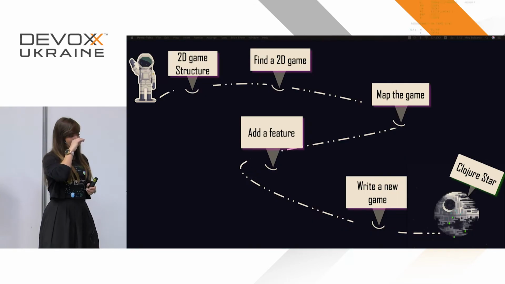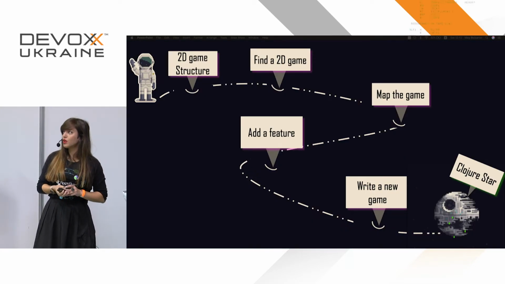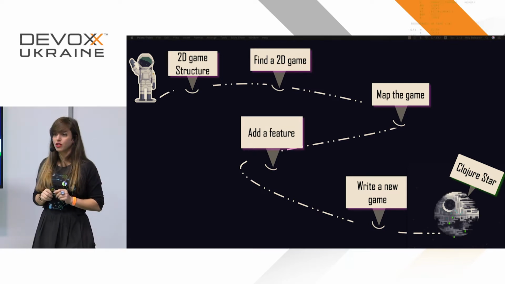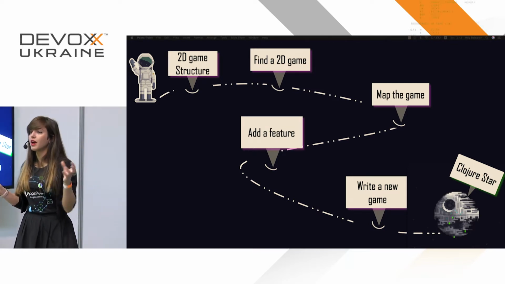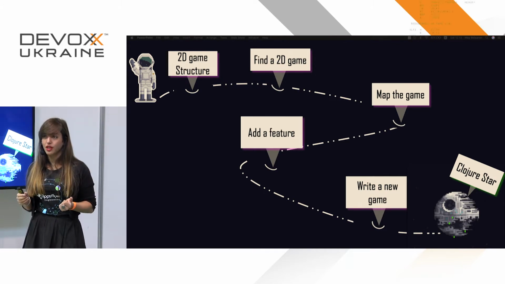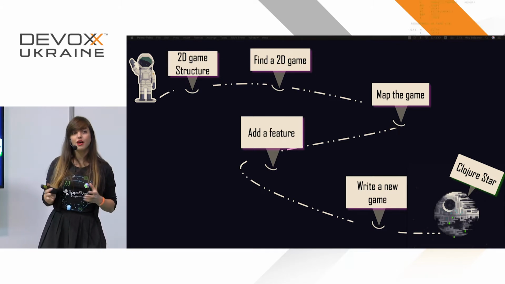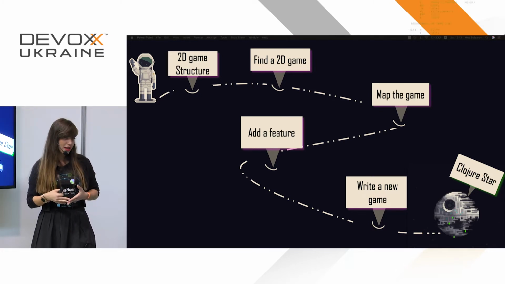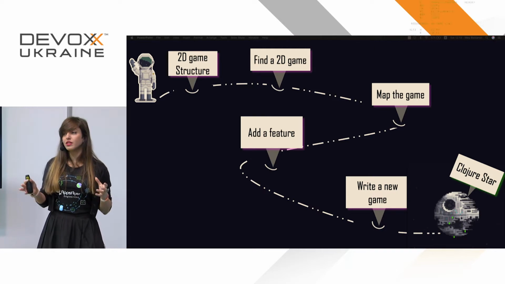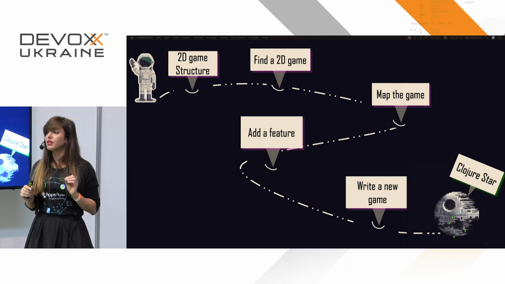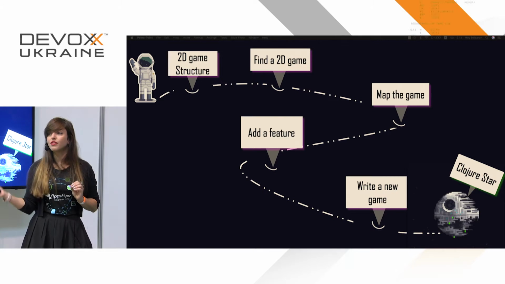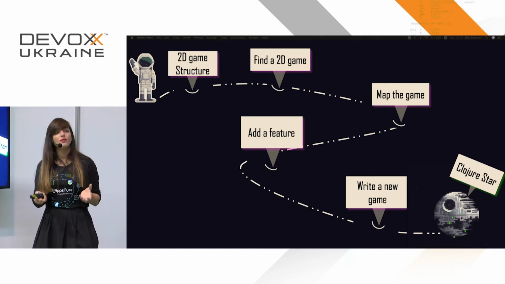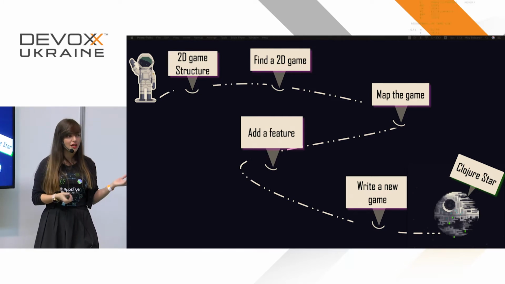Let's talk about what we had here today. Okay, so we started with talking about the 2D game structure. We said that we have three different structures of the game. We said that we have the framework functions, which is everything that has nothing to do with the logic of the game. And these functions, if you write them well, it means that you can reuse them in a different game, again and again, right?